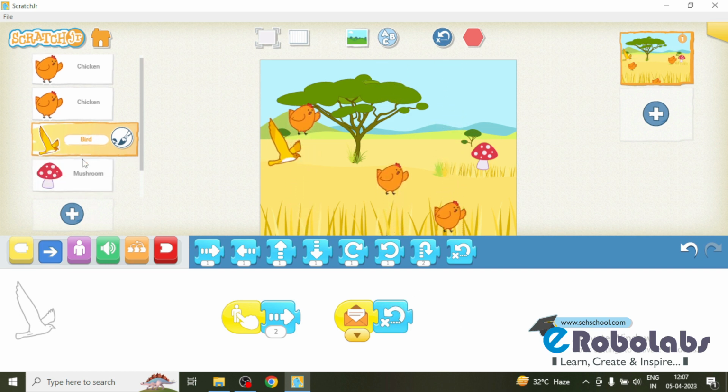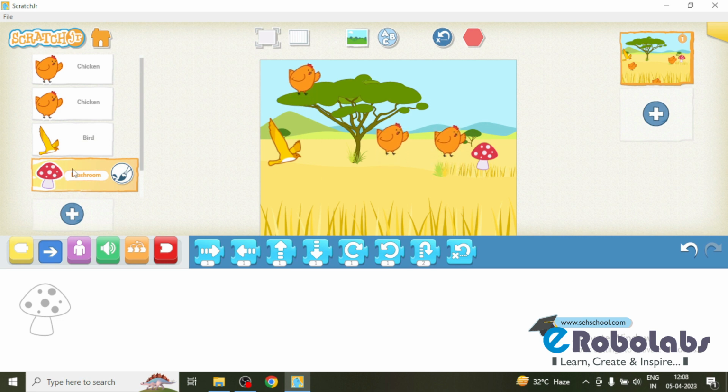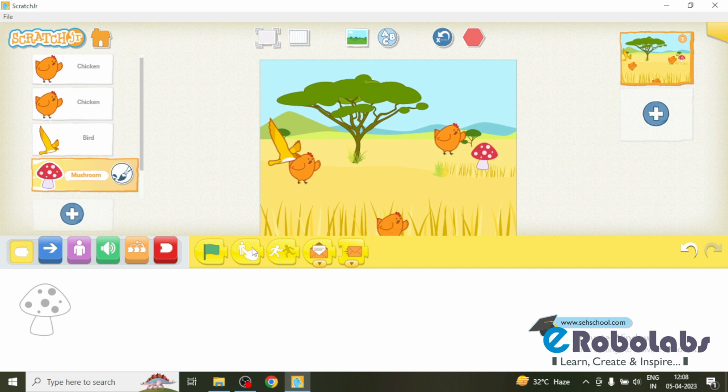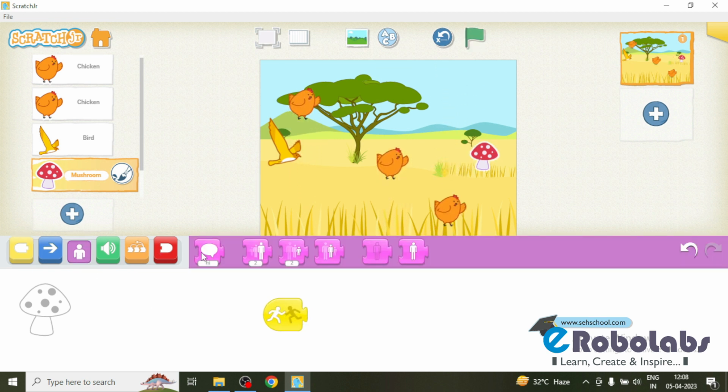Now we need to add code in the mushroom's script. Whenever the bird touches the mushroom, the mushroom will display a message, you win. For that we will use the start on touch block with a say block and replace the text with you win.